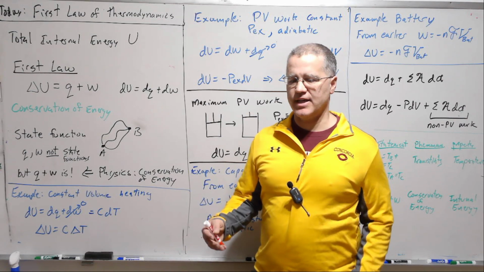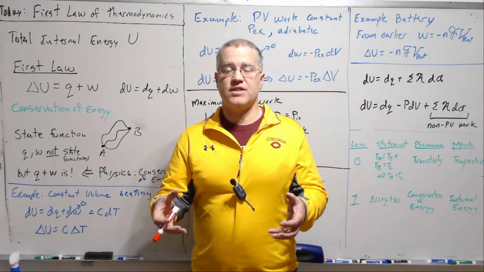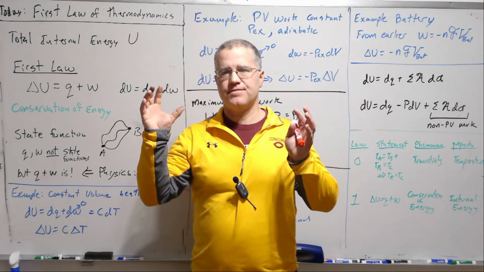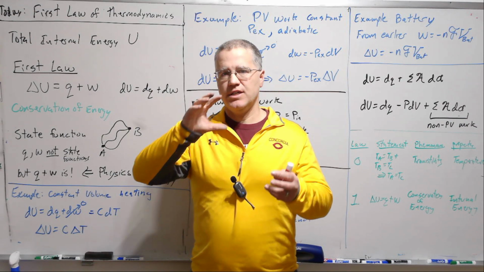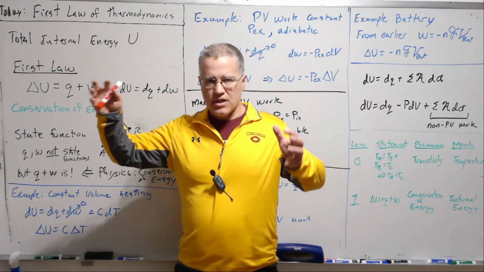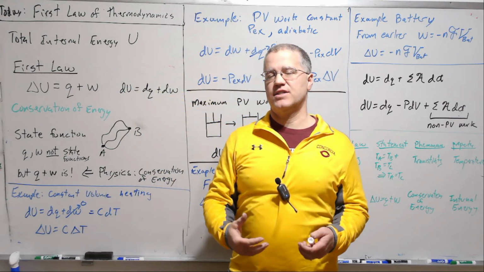The first law of thermodynamics deals with total internal energy. So total internal energy is just the energy content of a piece of the system due to all the translational, rotational, vibrational motion, the potential energies. We kind of all glom it together into the total energy of the system.